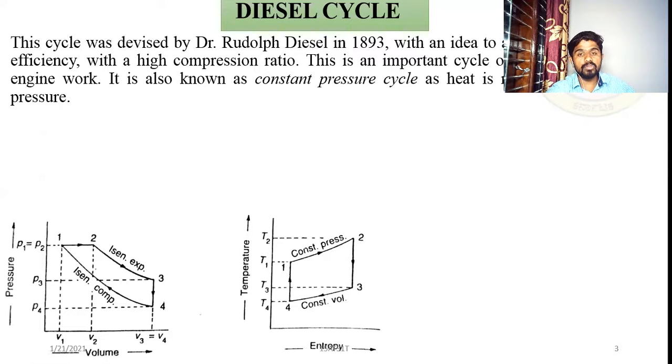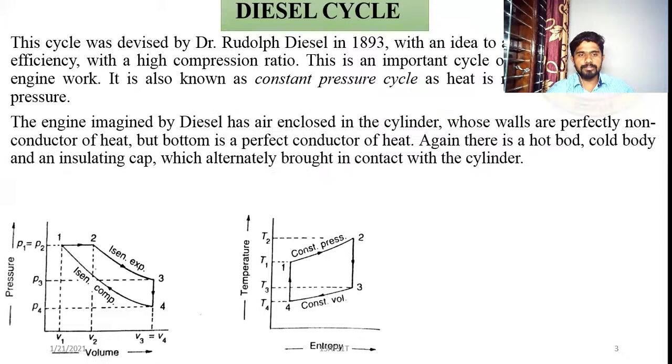So you know the Otto cycle is known as the constant volume cycle. Why was it called the constant volume cycle? Because heat is added and heat is rejected in constant volume processes. That's why it was called the constant volume cycle. But the diesel cycle is called the constant pressure cycle, as heat is received at a constant pressure. Only heat is received, not rejected. The heat is received at a constant pressure.